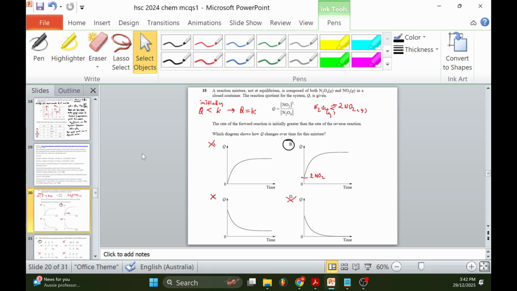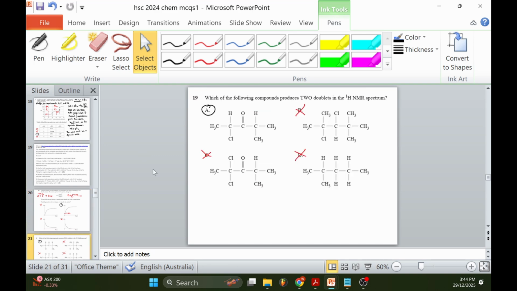The forward reaction is favored since NO2 is on the right-hand side of the equation. It will need to come from the decrease of N2O4. So NO2 will be increasing in concentration. Between A and B, the answer is B because the concentration of NO2 does not start with 0.